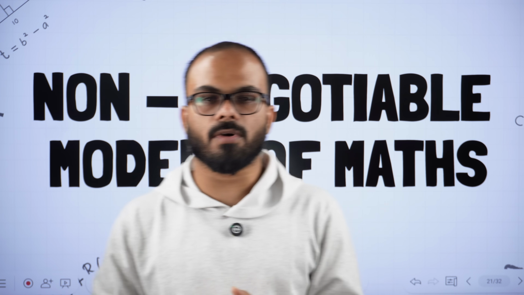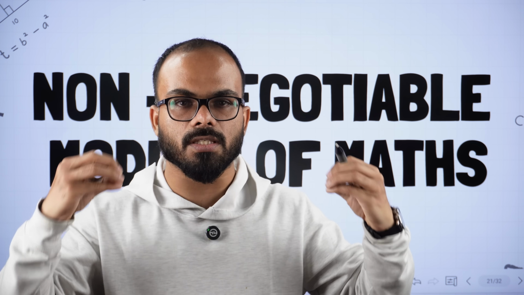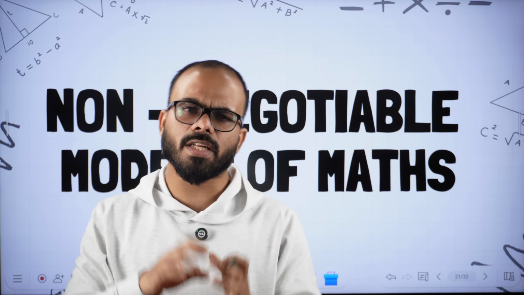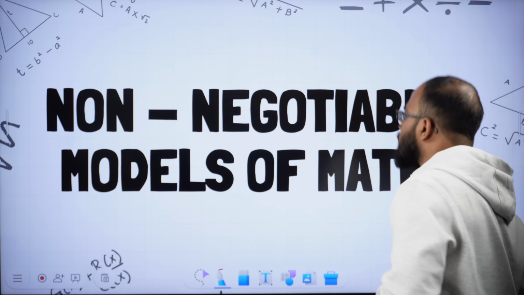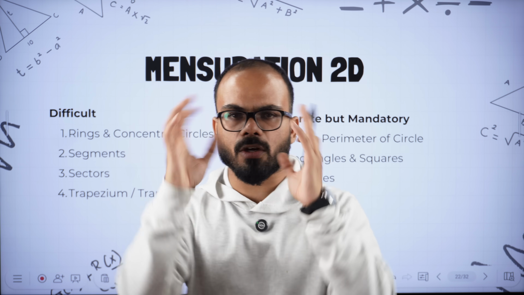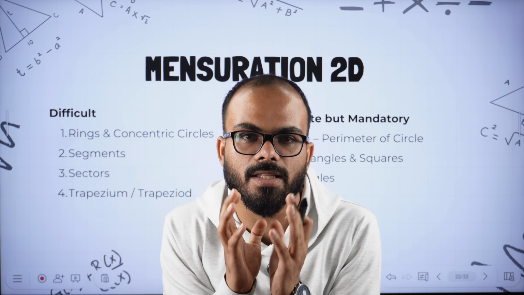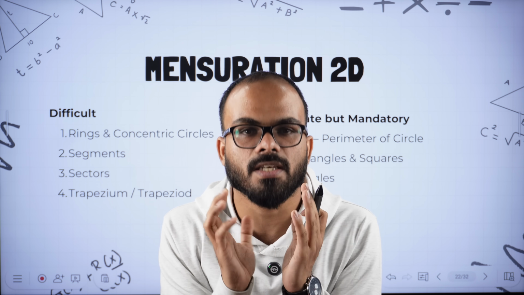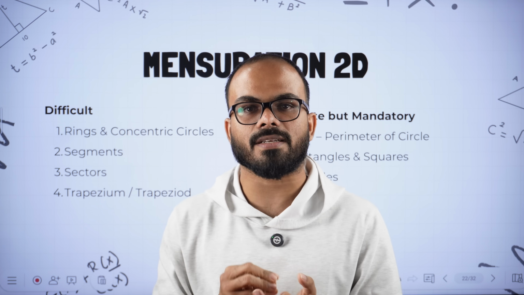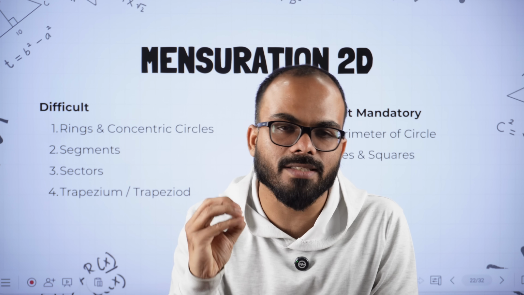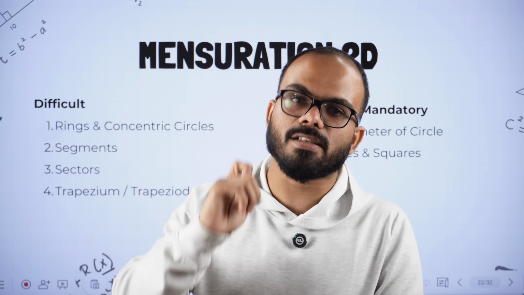Now we will talk about the list of those models which are non-negotiable for each of the chapters. We will start with mensuration. There are a lot of questions from mensuration in the entire cycle of 2025. If there is one chapter that is extremely favorite for the examiner in the 2025 cycle, that is mensuration.